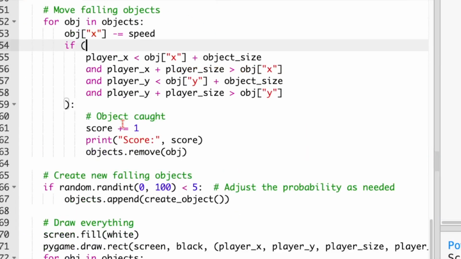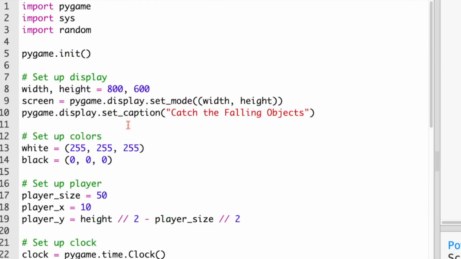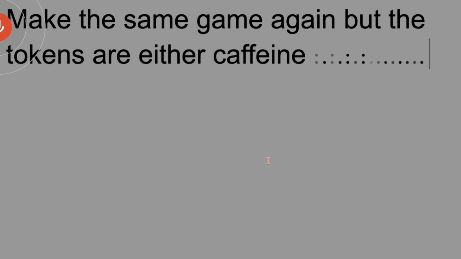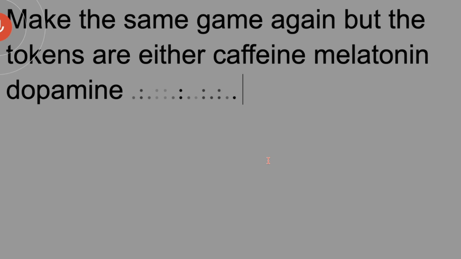Oh yeah, and someone in the comments suggested that I should try Python, so this is Python right here. I've been just testing it a little bit off camera just to see what I'm working with. I don't know exactly how to do this, obviously, so I'm just gonna improvise, and hopefully it's gonna work on the first try. Make the same game again, but the tokens are either caffeine, melatonin, dopamine, ibuprofen, or lysergic acid.